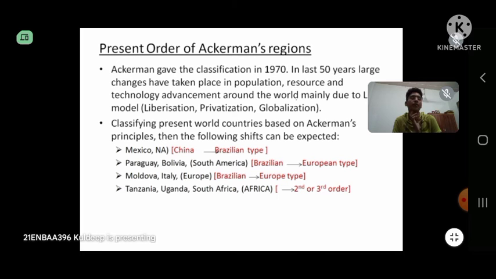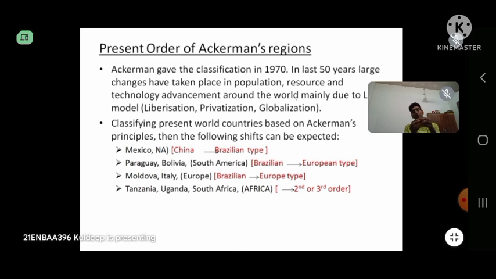Now, an interesting point in this Ackermann's classification is that this classification was done in 1970, that is 50 years ago from the present, and the countries at that time had different conditions from their present conditions.